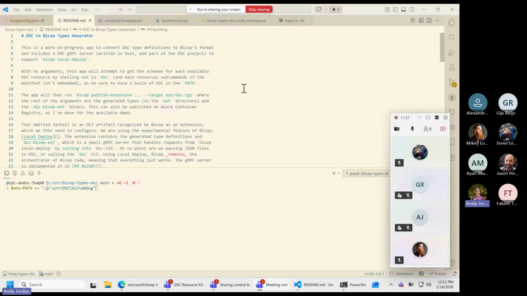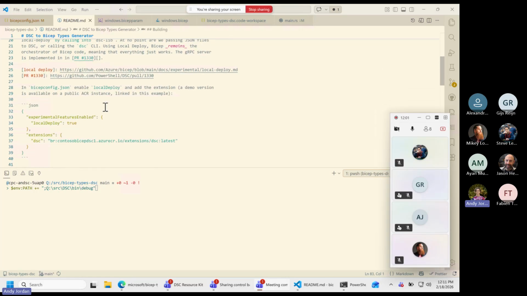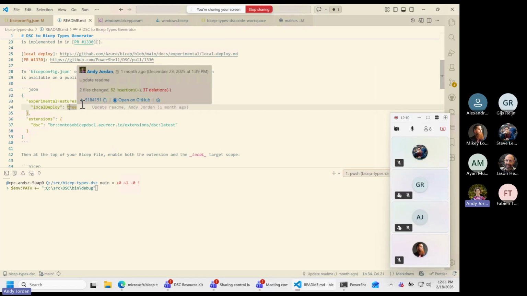It is the Azure resource orchestration engine, and for a long time that really meant it dealt with Azure ARM endpoints like remote RPs, and a lot of work was done by the Bicep team to bring that orchestration in-house into Bicep itself. This resulted in what they call Bicep local deploy, the local deploy experimental feature, which is the one piece that we will be enabling. If you are writing a Bicep file and you want to use this DSC extension, you enable the local deploy experimental feature.